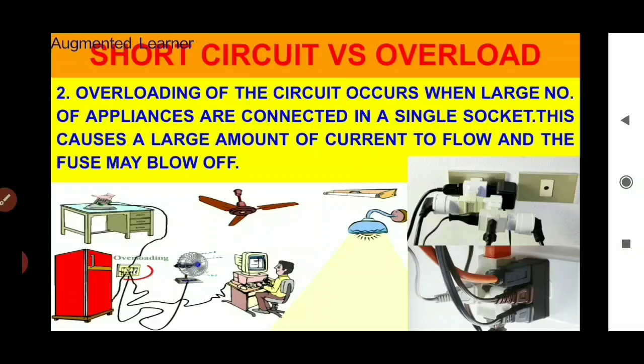But in overload condition, overloading of the circuit occurs when a large number of appliances are connected to a single socket. This causes a large amount of current to flow and the fuse may blow off. If a fuse is not connected in the circuit, our appliances and our socket are burned out.